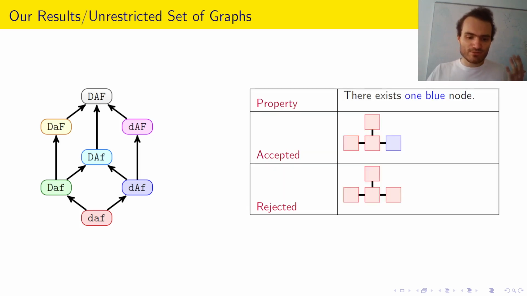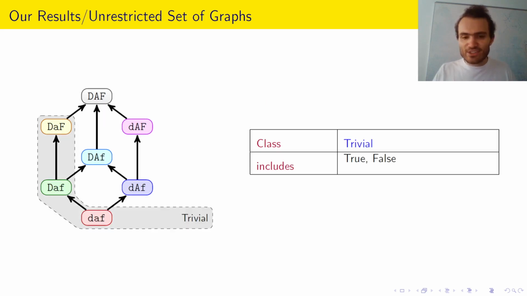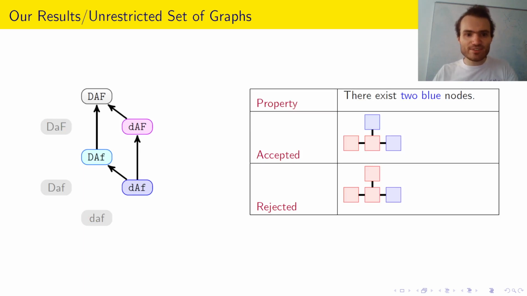So how do we structure this section? I will always mention one property, and then I will explain which models can compute this property and which ones cannot. So for example, for the there exists one blue node property, we have already seen an algorithm for these 4 models. Since they have capital A, that means they can change answer. That was the only restriction we had on slide 1. On the other hand, the small a models with halting acceptance, for those we have not seen an algorithm yet, and in fact there does not exist one. They cannot decide any non-trivial properties. In particular, not whether there exists a blue node. So now we're left with the rest of the graph.